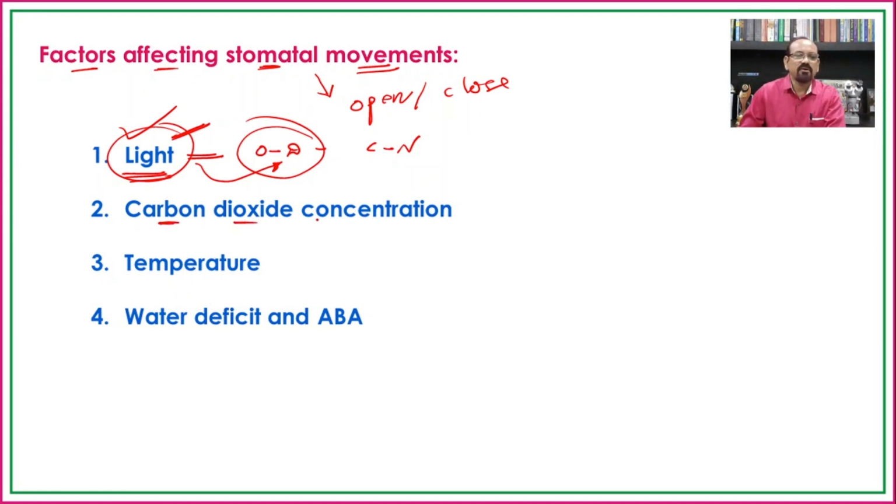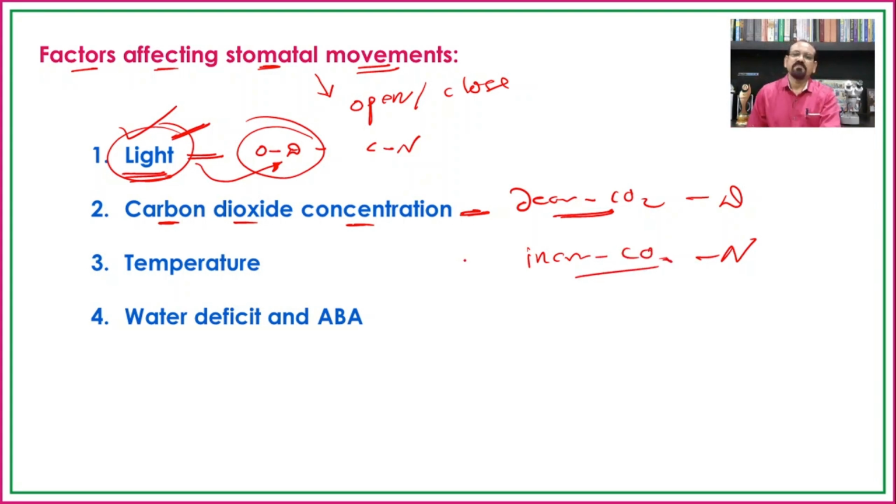Then carbon dioxide concentration. Earlier we have seen that during the day there is a decrease in carbon dioxide concentration as it is used in photosynthesis, while during the night there is an increase in carbon dioxide concentration. So when there is a decrease in carbon dioxide concentration, the stomata open, and during the night, when carbon dioxide concentration increases, the stomata close.